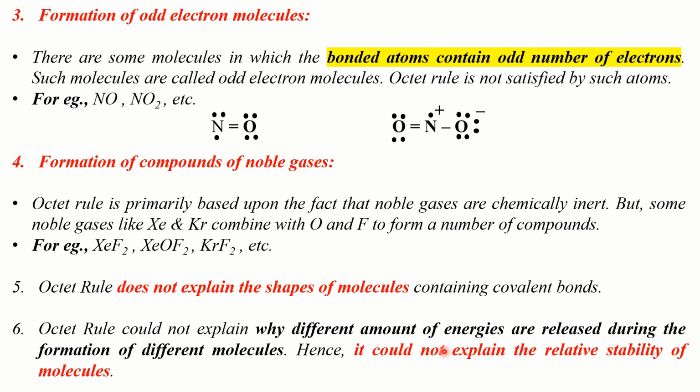So the octet rule cannot be the final rule because it has a lot of exceptions, and we just saw 6 of them. So with this, students, I wind up my video on limitations of the octet rule.